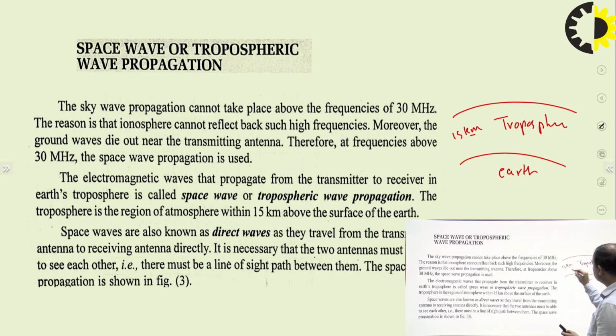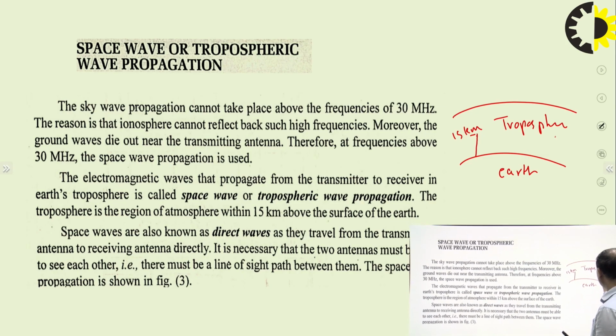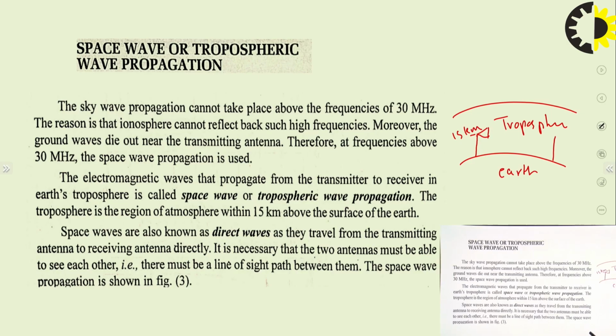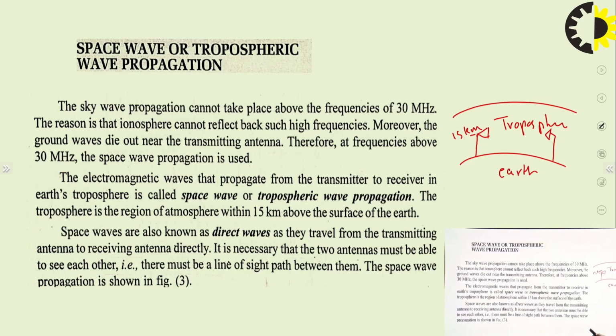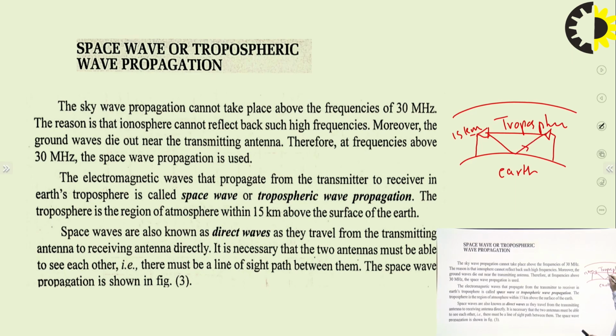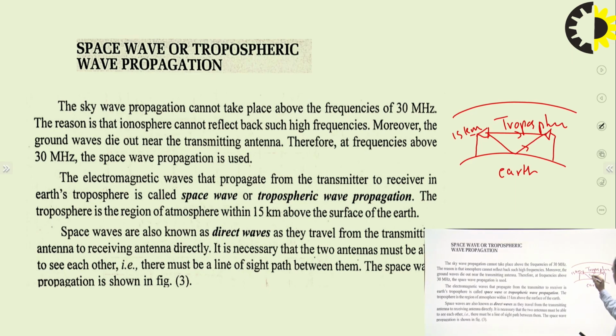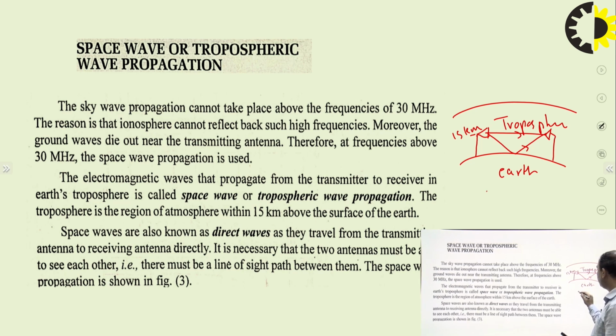The wave travels either from the transmitting antenna to the receiving antenna directly, or by a single bump from the Earth's surface. If these two waves are involved in the communication, this kind of propagation is known as space wave propagation, and it is carried out over a frequency range of 300 megahertz.